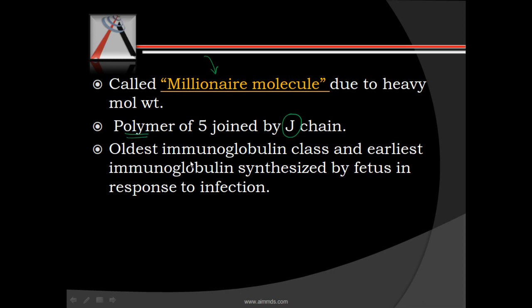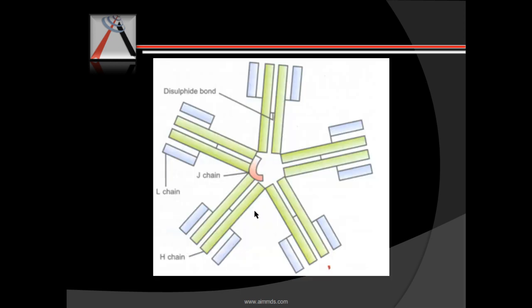It's the oldest immunoglobulin class, and it is the earliest immunoglobulin synthesized by the fetus. Although the fetus has IgG, it does not synthesize IgG by itself; it receives IgG from the mother. The earliest immunoglobulin that can be synthesized by the fetus is IgM. Also, in response to infection, the first immunoglobulin to be synthesized is IgM, especially in intravascular infections.